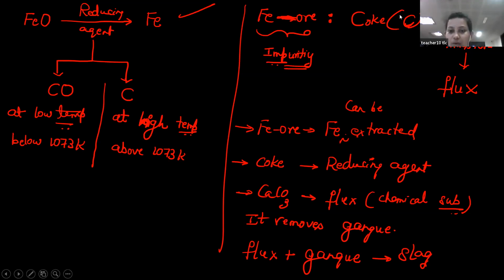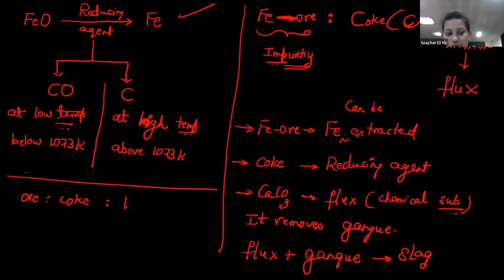Yes, students. Now, in what ratio do you have to take these three things? As I will write it here, you have ore, coke and limestone. If you take 8 amount of ore, then coke must be half of that and limestone must be 1.